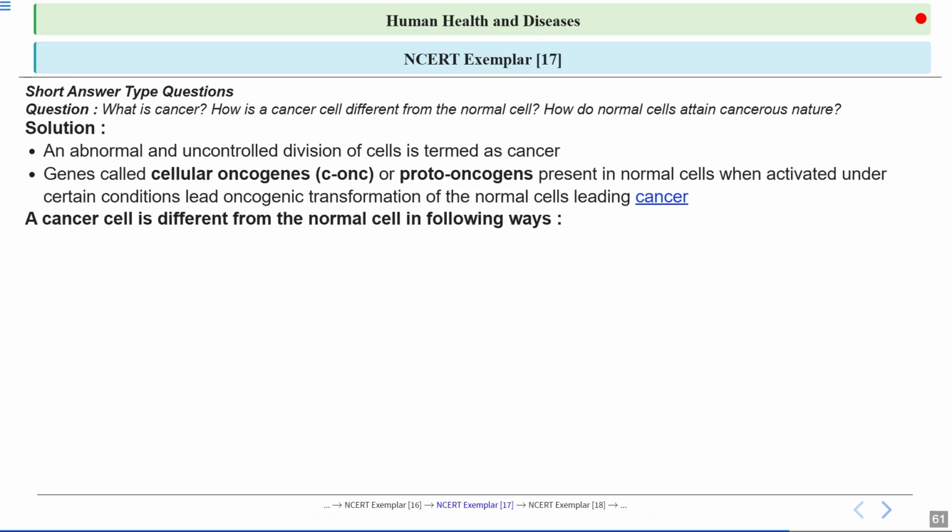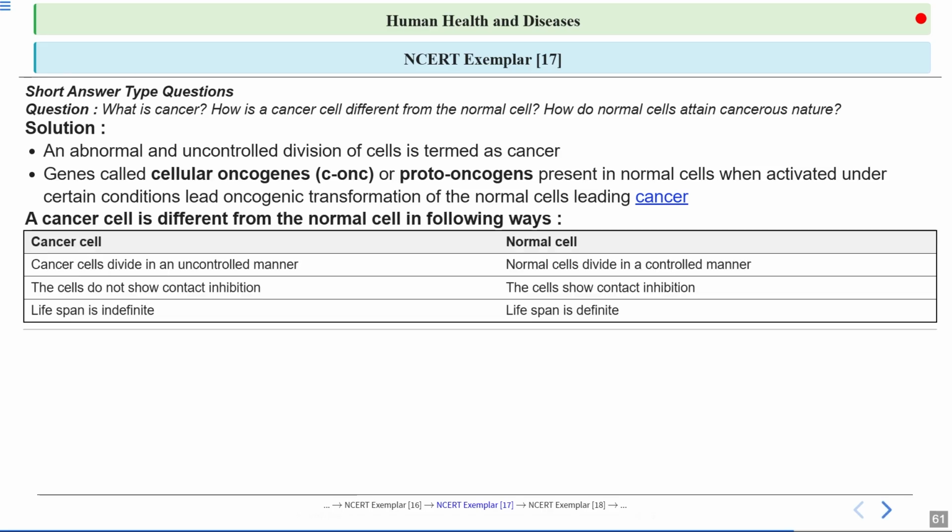Now cancer cell is different from the normal cell in the following ways. Okay, this is a table showing the difference between cancerous cells and the normal cell. So cancer cells divide without any control, while normal cells only divide when needed. Now cancer cells ignore signals to stop growing, which is known as loss of contact inhibition.